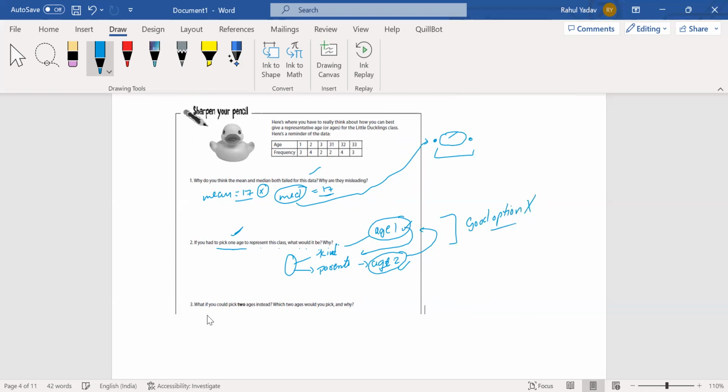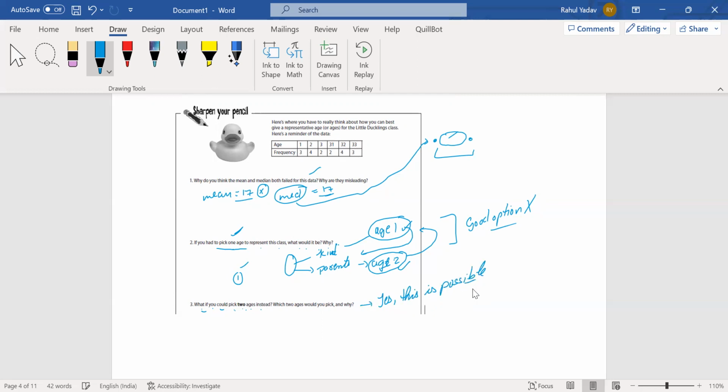Now they are asking, what if you could pick two ages? Now I can think about this. What if you could pick two ages instead? In this case, they are saying that if the data can be represented by using two particular values, or two particular ages, this can be okay. Yes, this is possible.